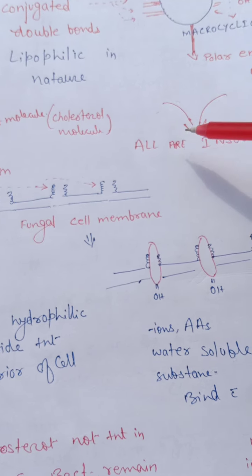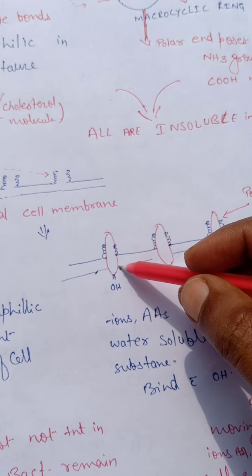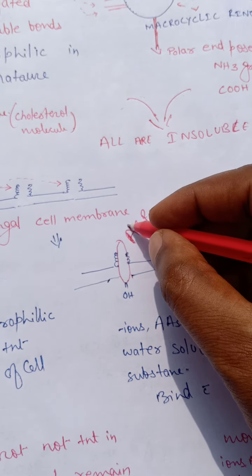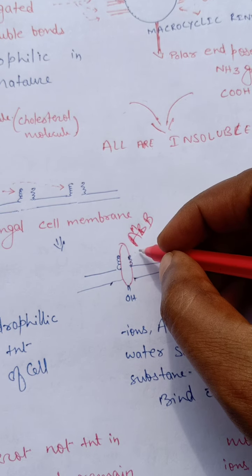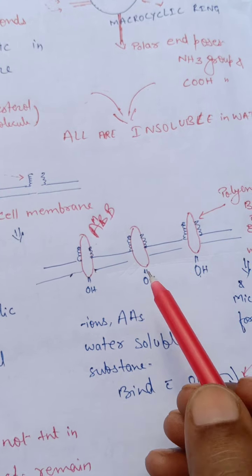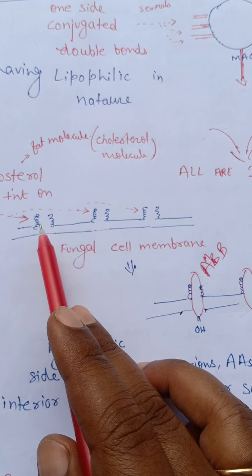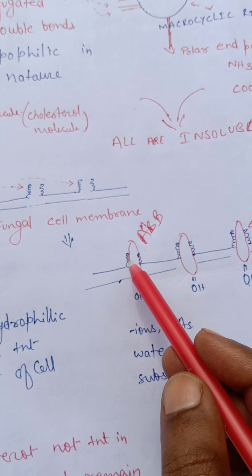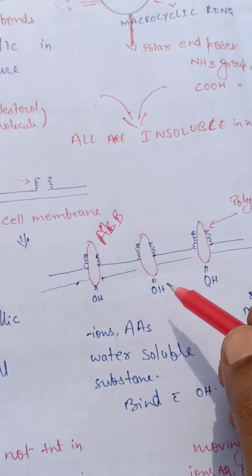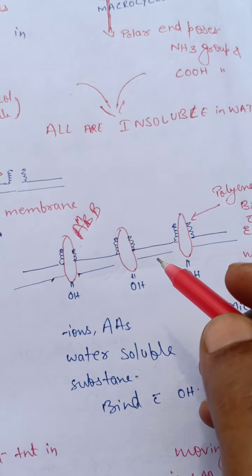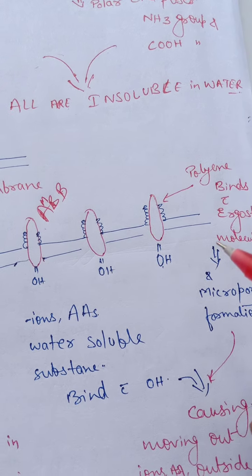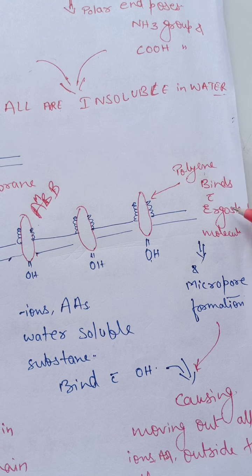What happens? These amphotericin B molecules, the polyenes, get attached to the ergosterol molecule, which is present only in the fungal cell membrane. This ergosterol is absent in the bacterial cell wall. Thus amphotericin B as soon as it gets attached, these polyenes bind with the ergosterol molecule.